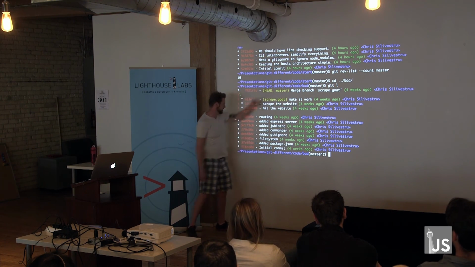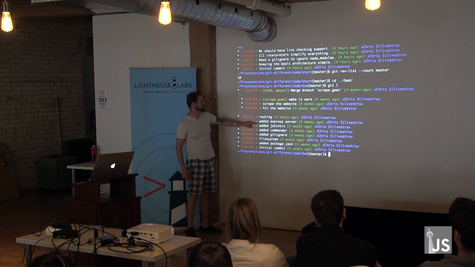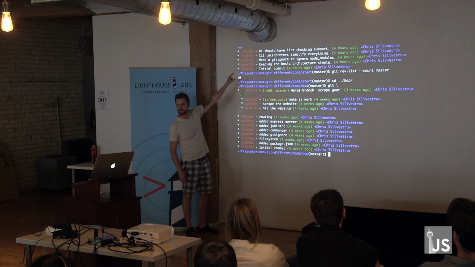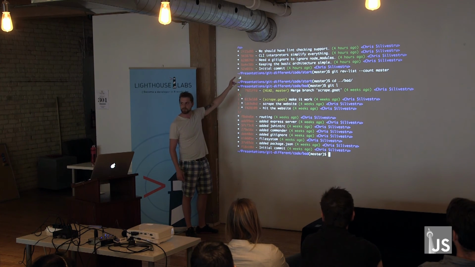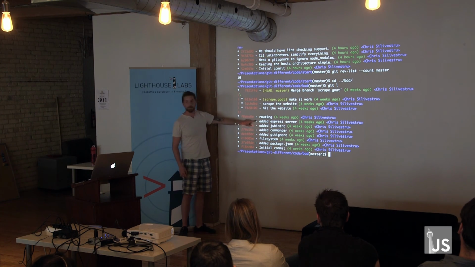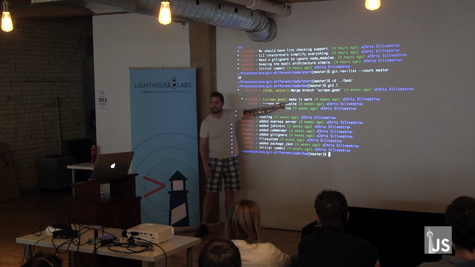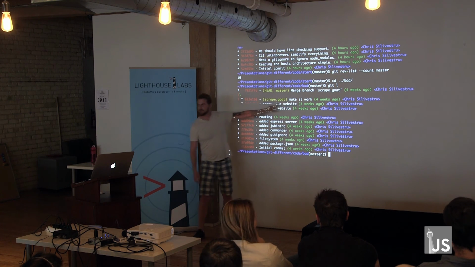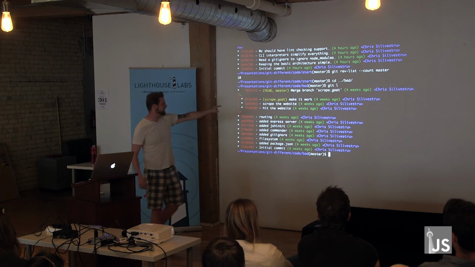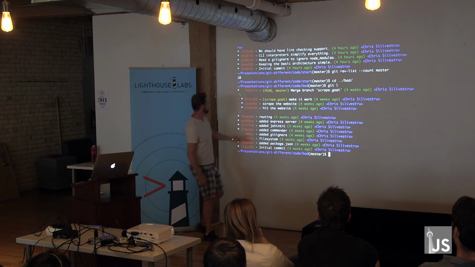Right? That doesn't mean anything. Cool. Added express server. If you don't know what node is, you don't know what express is. If you went up, remember we said I needed a web server to find it. Routing. What route? I don't know. It's up there. I already told you what it is. Hit the website. Scrape the website. Make it work. How many of you have seen that? That doesn't mean anything. Right?